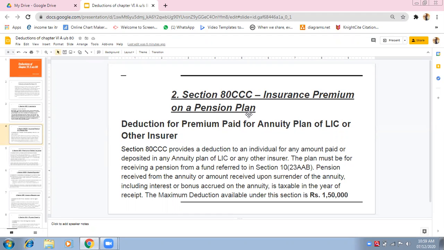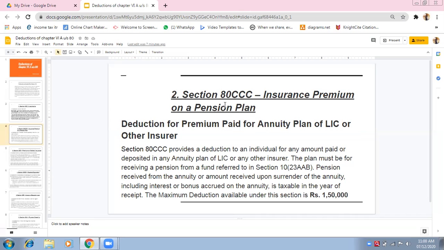Nowadays, with a life insurance policy, you get a pension plan. Now, what is that pension plan? Suppose the maturity comes. Suppose you are taking a 30 years LIC policy. Now, the maturity period has come. After 30 years, you will receive a lump sum amount on the maturity period, no? Out of that policy. What happens if after 30 years you are getting retired?